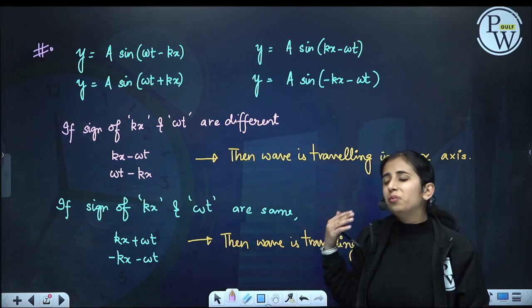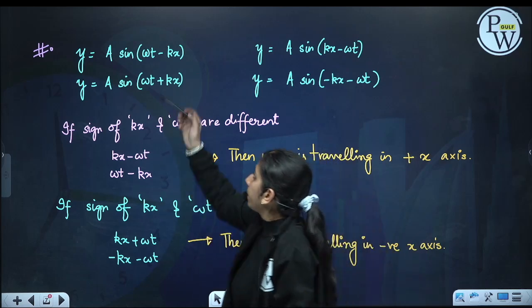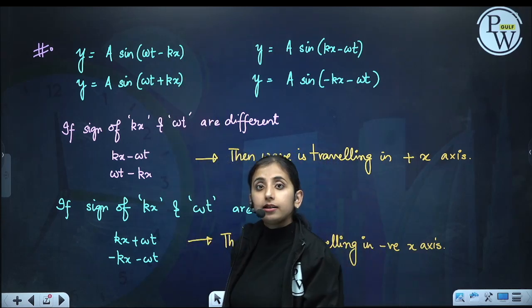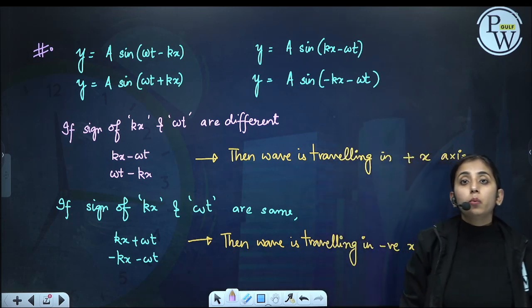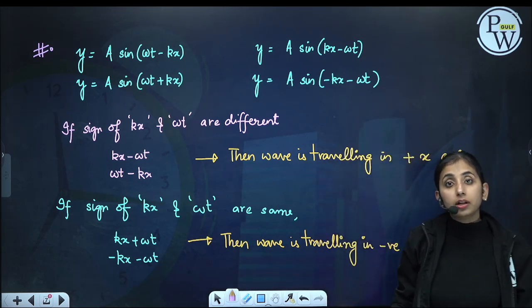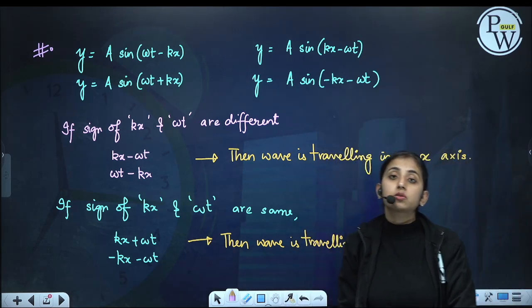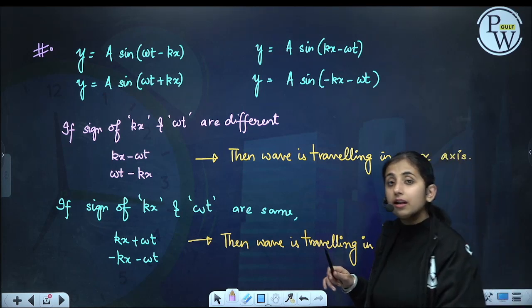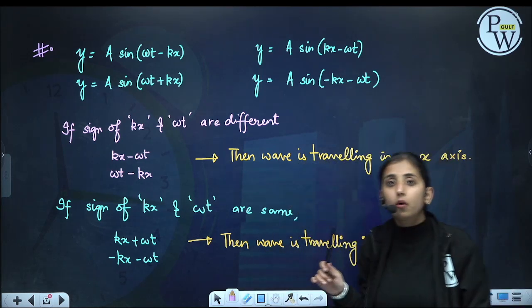The wave can go in y and z as well. Then we will have ky, kz like this. The variable with k will tell me the direction in which the wave is going, x, y or z, but the sign of kx and omega t will tell me whether it is going in positive or negative.